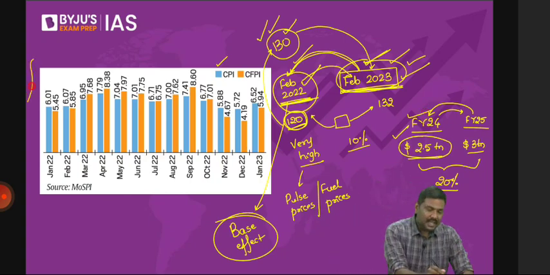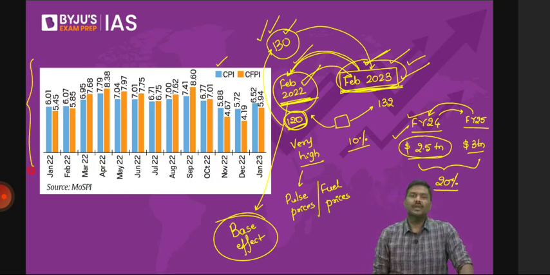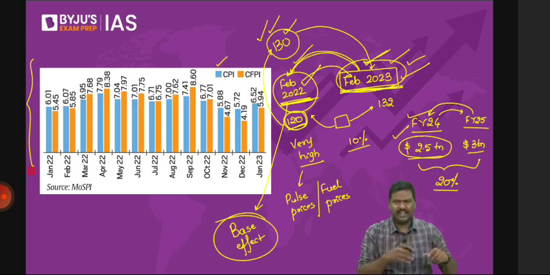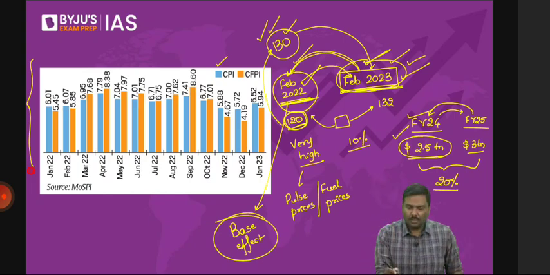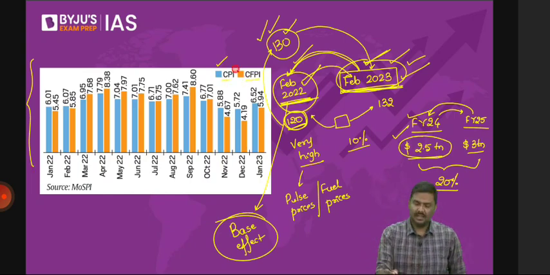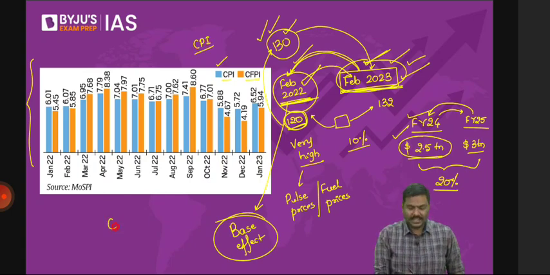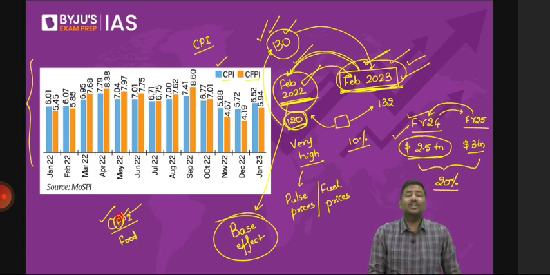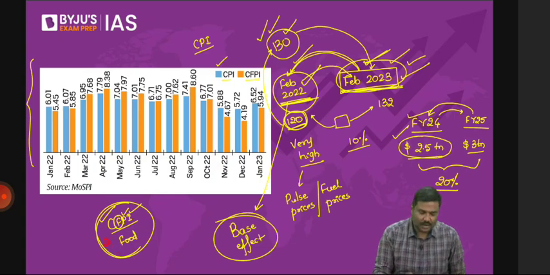Now, please have a look at the graph here. Should you learn the graph by heart? Absolutely no. I've just shown you how the CPI rates, that is retail inflation rates, have moved in the last 1 year. There are two components here. One is CPI, Consumer Price Index. The second one is CFPI. What is CFPI? Food Price Index. Simple. C is same, P and I are same, only one more is there. That is F. What is this F? Food. That is, retail inflation only for food commodities is calculated. That is basically called food inflation.